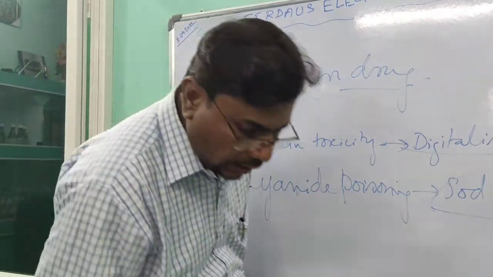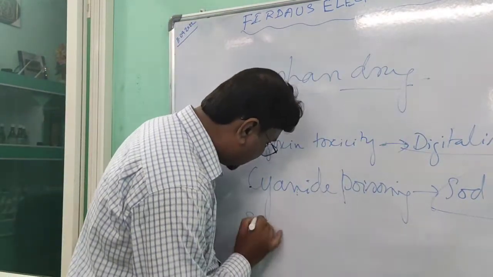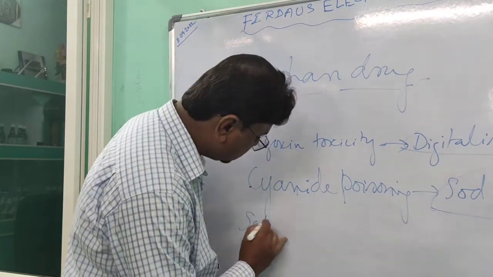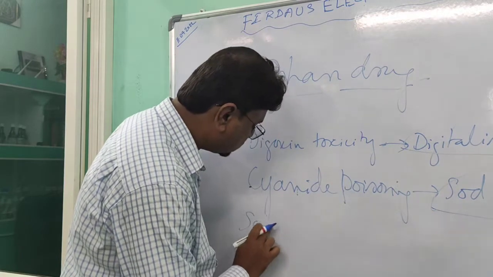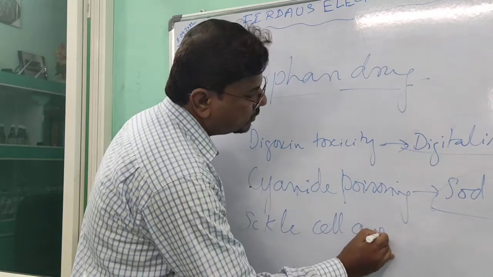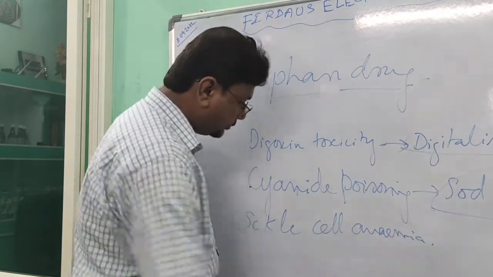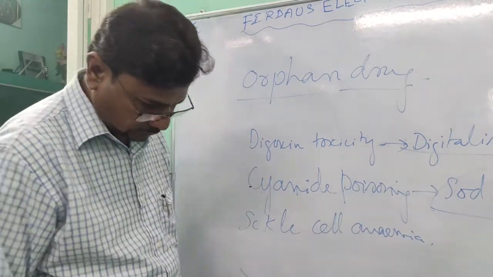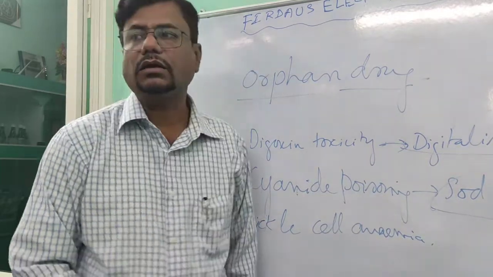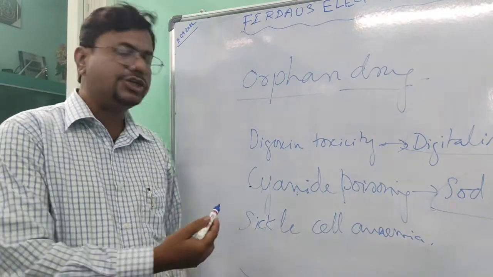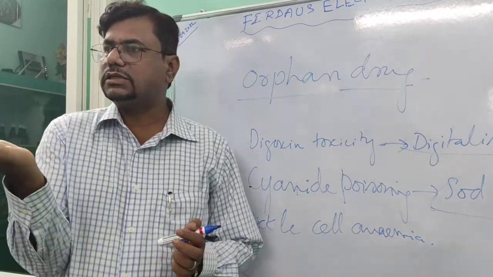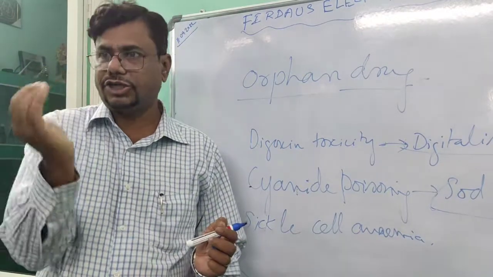And also another example is sickle cell anemia. In this condition, the RBCs look sickle shaped.